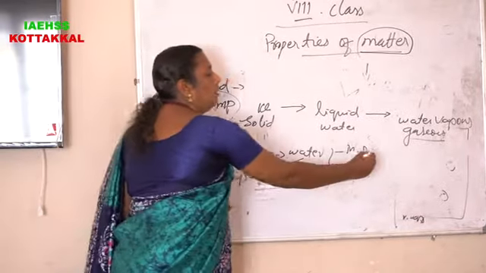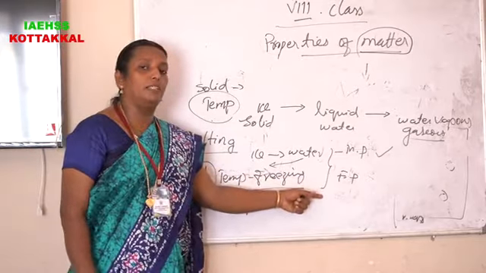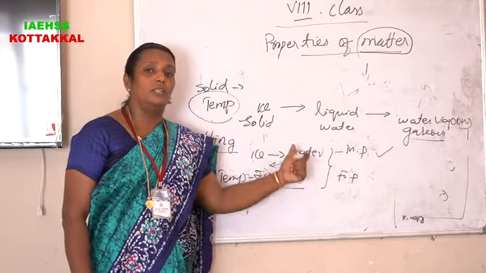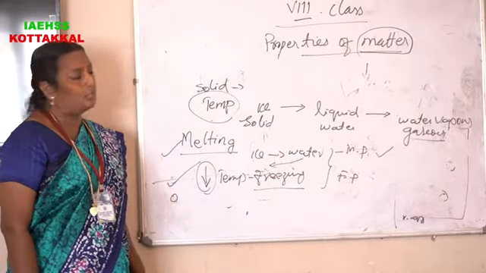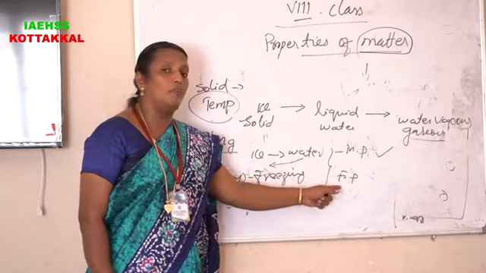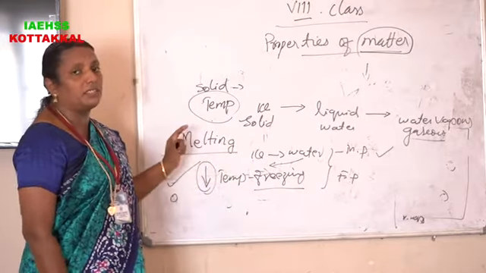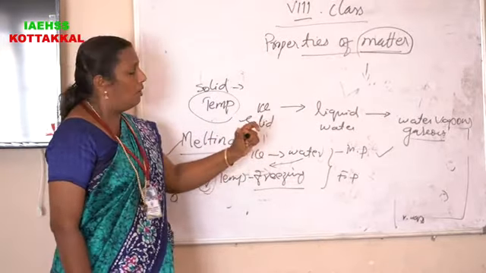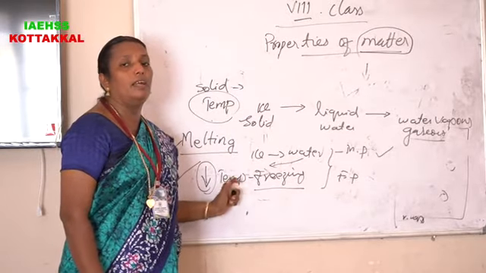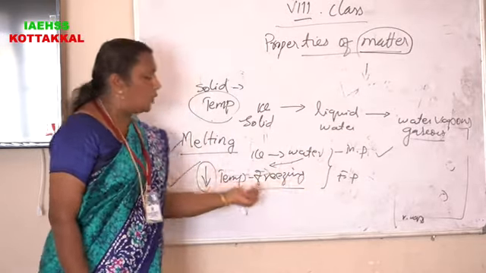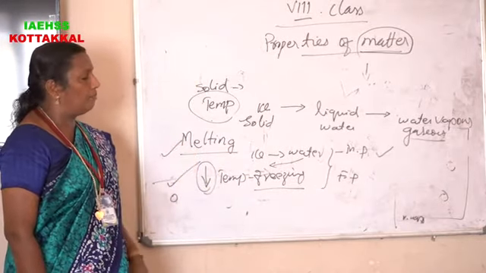And freezing point is the temperature at which the liquid state matter comes to solid. These two are the phase changes of matter. First one solid to liquid and second one liquid to solid. The terms are melting and freezing.